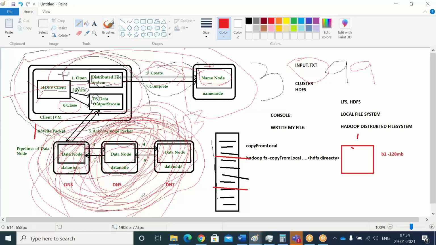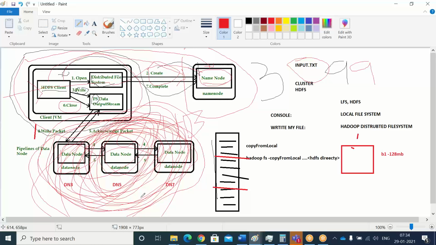And second, if we have a large file with multiple lines and it is written sequentially, then it will take more time, right? One line is put into DN3, second line into DN5, some blocks. So it will obviously take more time. Done with your question?